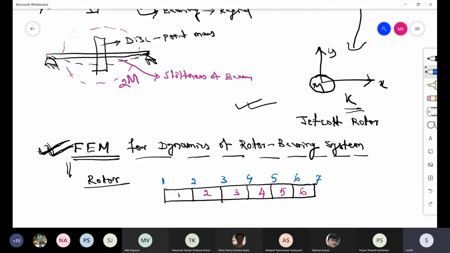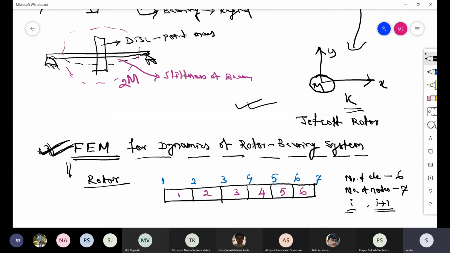Okay. So that means if your number of elements is 6, then you are getting the number of nodes to be 7. So whatever your element number, suppose let us say I, you will get total nodes as I plus 1. Or n number of elements, so total nodes will be n plus 1.